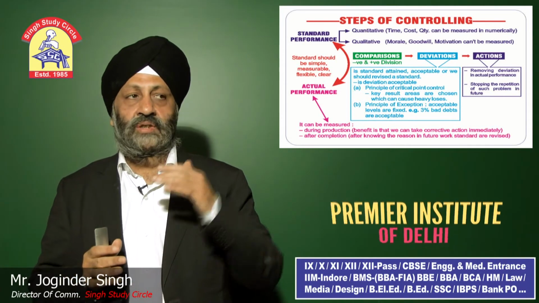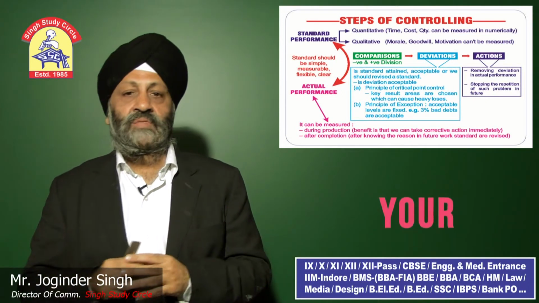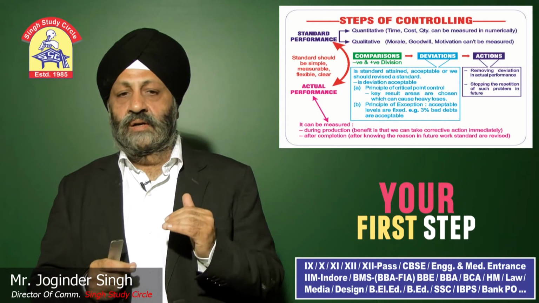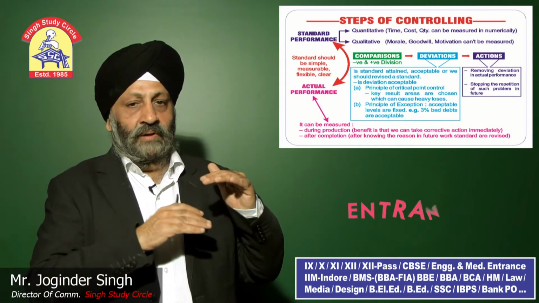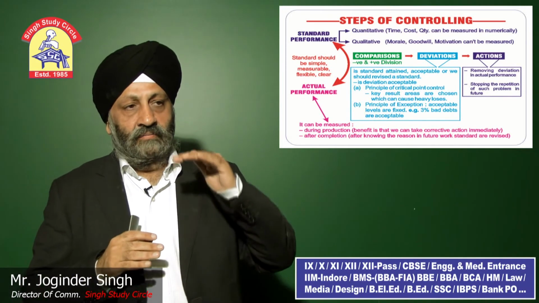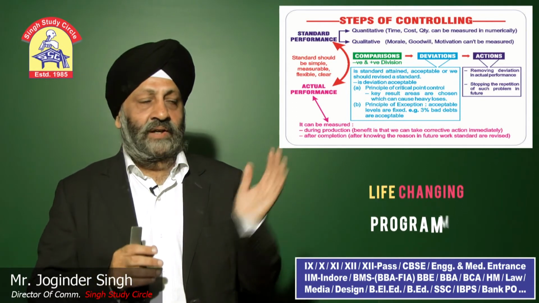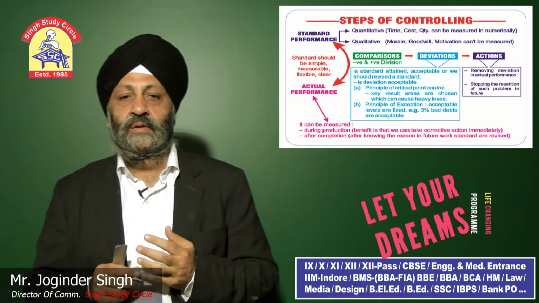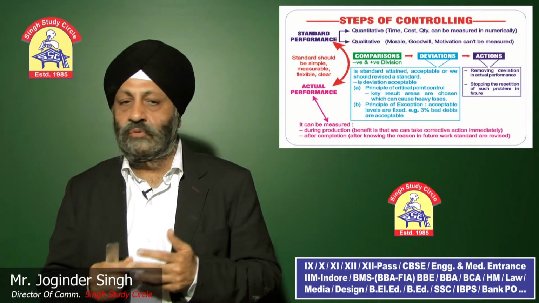So they can ask you a question, difference between quantitative and qualitative factors. Second is when we compare, the standard should be compared with the simple measurable. They can ask you the question, what are standards? How should standards be set? So there is a point written in red color. I have shown it on the slide. They should be simple, they should be measurable, they should be flexible, they should be clear.